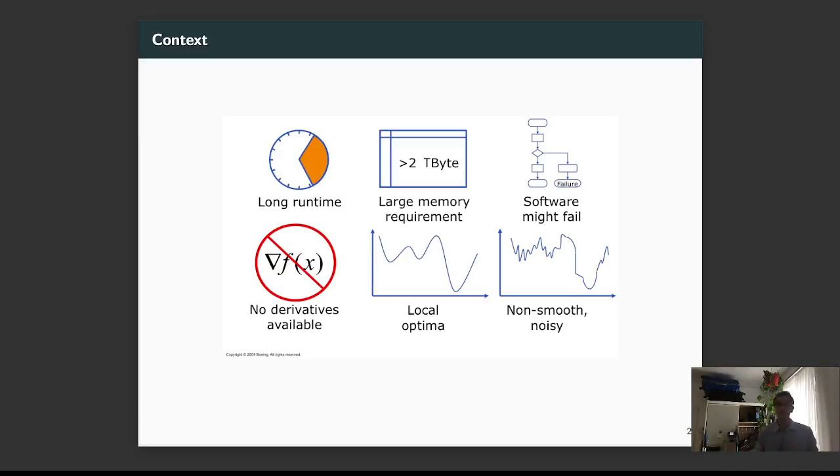Concretely, a black box function can take a long time to evaluate, from some seconds to several hours. Sometimes it can fail for a given combination of inputs, which means that the software behind the simulation does not deal with this kind of input. Of course, you don't have any information on the structure of the problem, so you don't know if it's convex, non-convex, smooth, non-smooth. Most of the time, it is non-convex. And most importantly, no derivatives are available, which means that you cannot use gradient-based techniques.